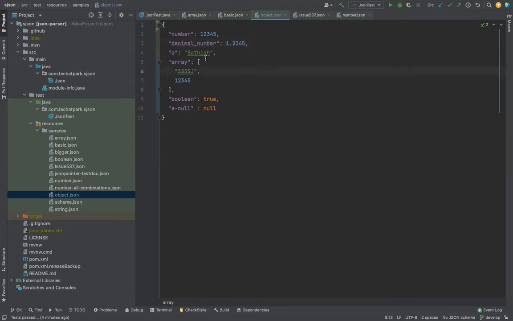Now what happens through this JSON parser? This JSON parser will try to read all these values. So it goes to this place and identifies that, okay, this is a number, get number. This is a decimal number, get decimal number. This is a string, get string. So there are a lot of getter methods inside that code.